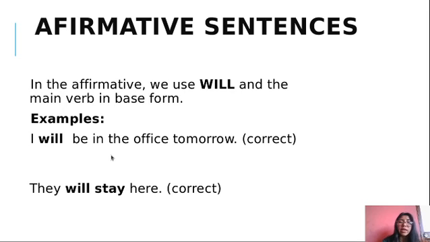We are going to check how you use will in affirmative sentences. In affirmative sentences we use will and the main verb in base form. Here I have an example: subject, will, verb in base form. I will be in the office tomorrow. In the second example, I have the subject, they will, the verb in base form. They will stay here. Remember, we use will to express future events.